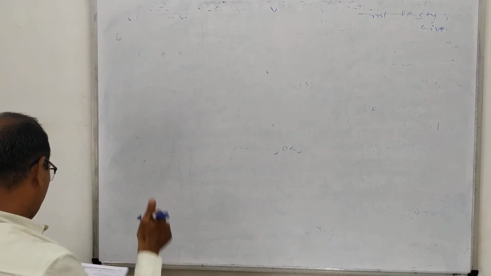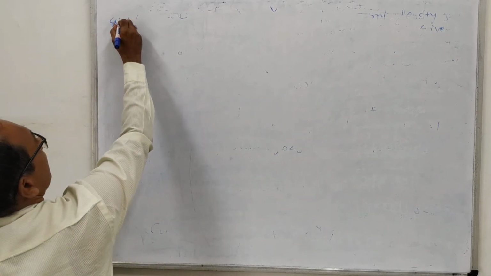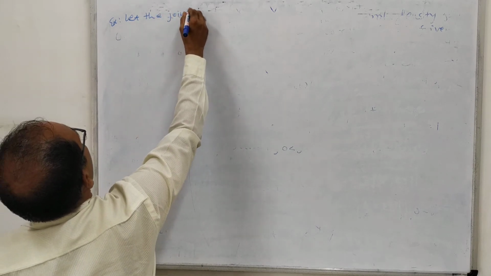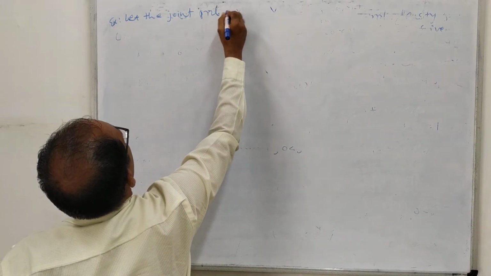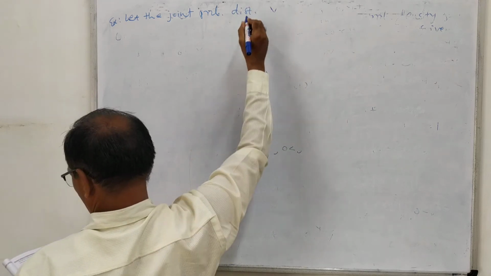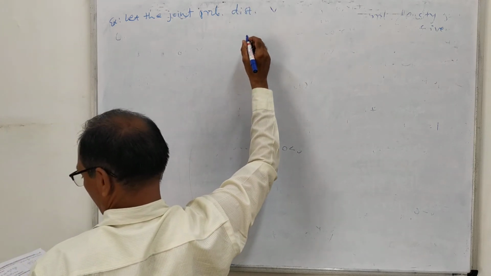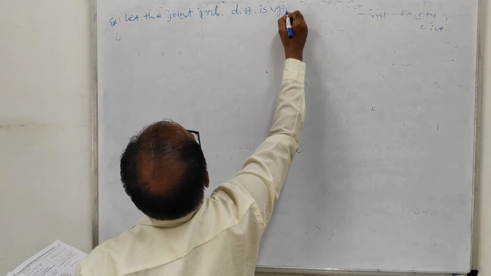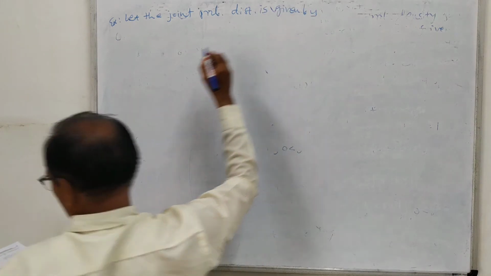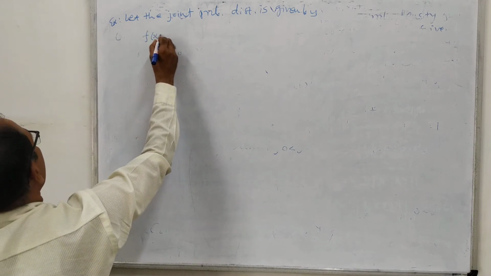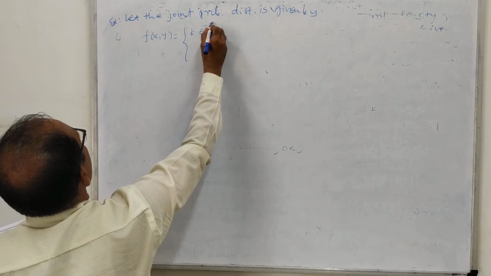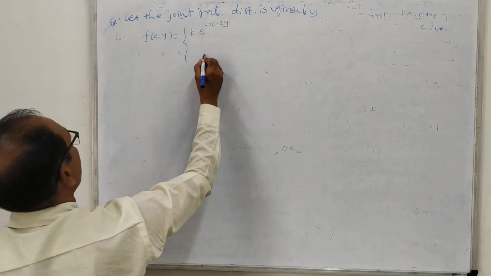Let the joint probability distribution be given by f of xy equal to k into e raised to minus x minus 2y, and equal to 0.